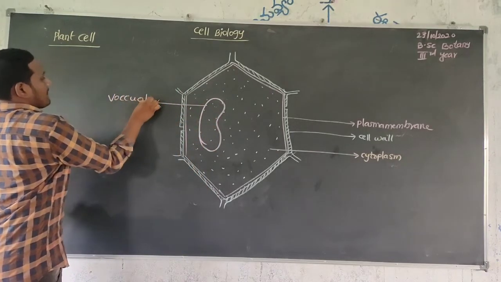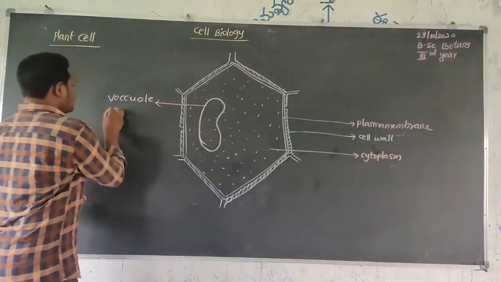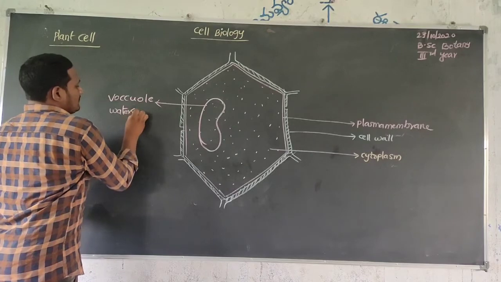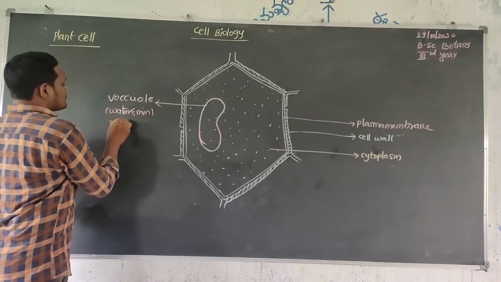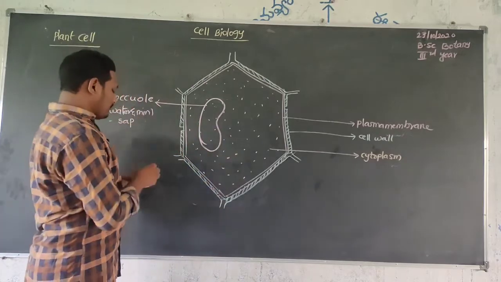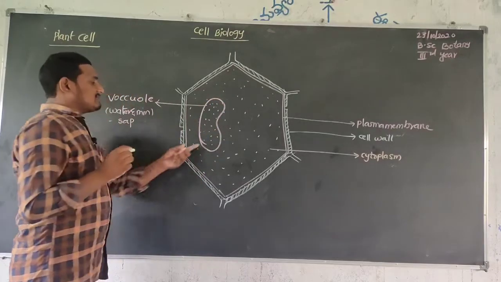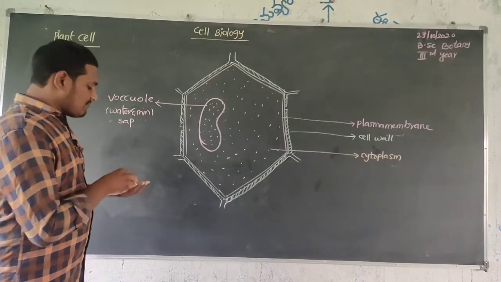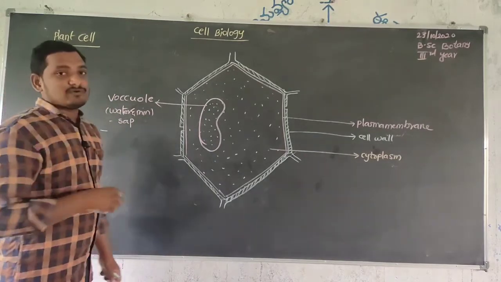This is the vacuole. This vacuole mainly contains water as well as minerals. Water and minerals are mainly present in this vacuole. The liquid, the water and minerals and other things present in the vacuole, is called sap. That's why it is called the sap vacuole. This sap vacuole in the plant body is also called spirosome.